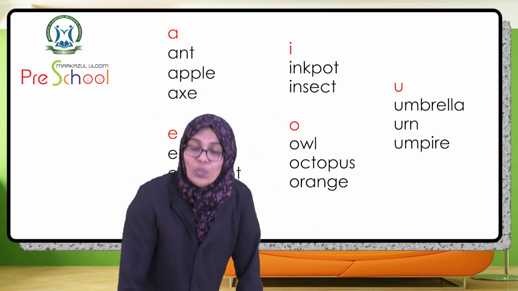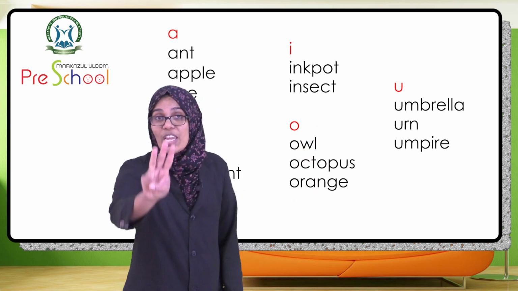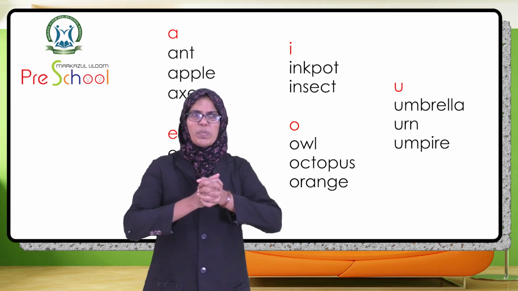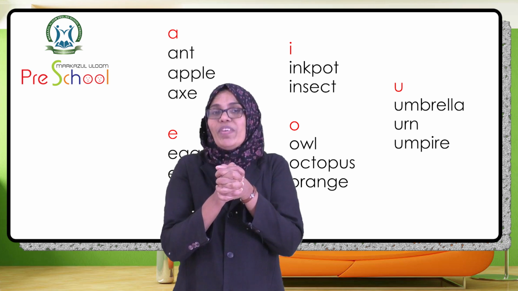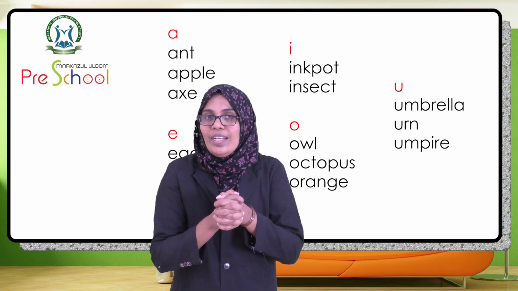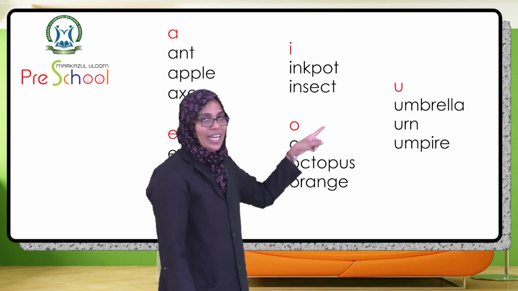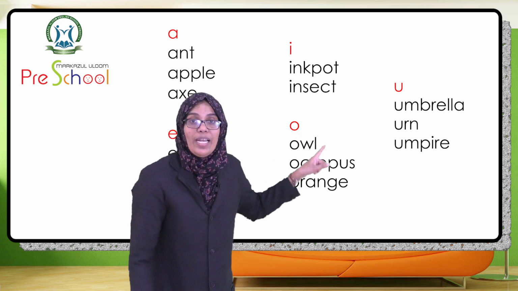U vowel words. We have 3 words here, and the first one is very useful nowadays because when it is raining, we take it when we want to go out. What is it? We will open it. Yes, umbrella.